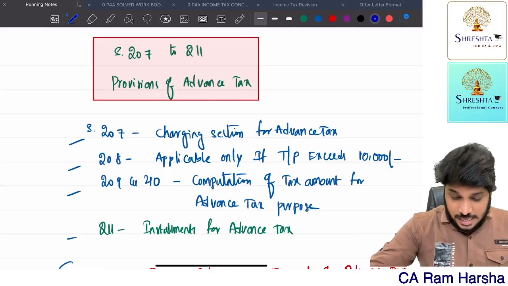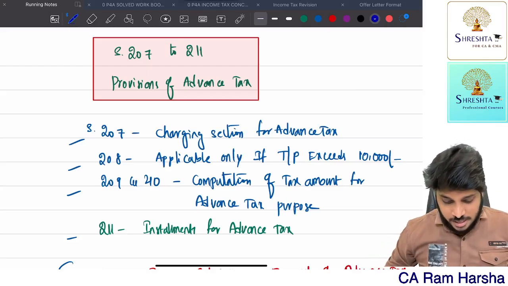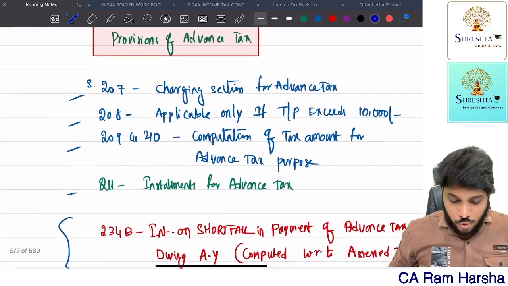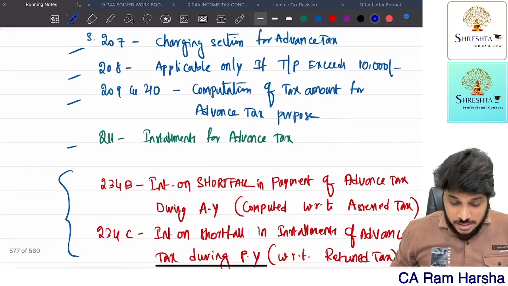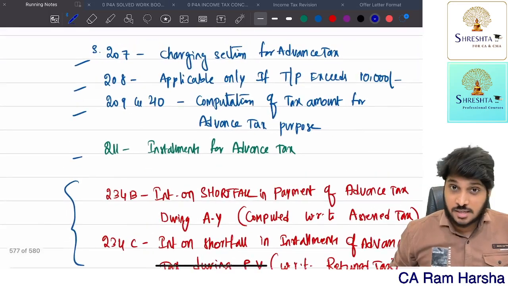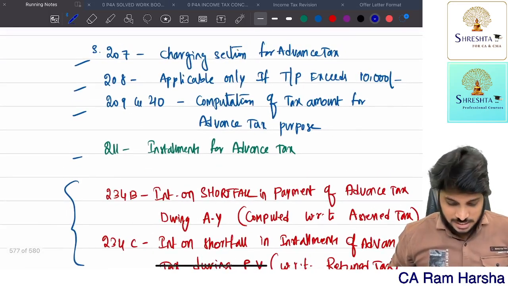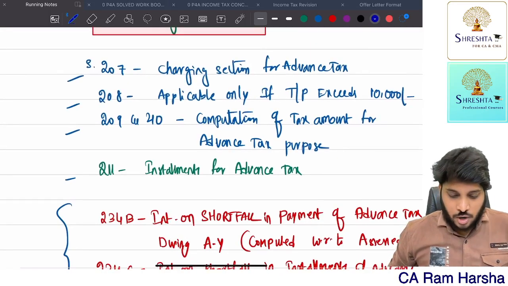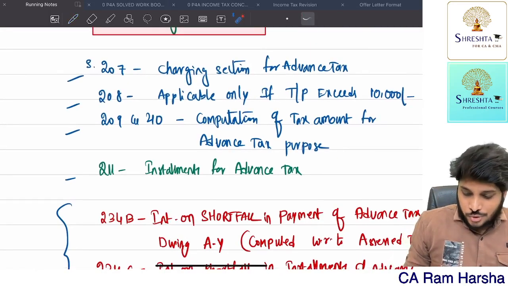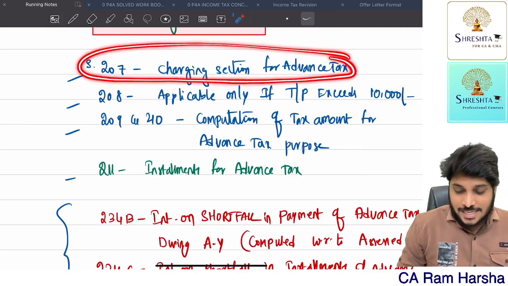Yes, let's continue the advance tax topic. So this is the overview of advance tax provisions. These are the various sections that deal with advance tax. Now, what are they? So 207, this is actually, I can say, the charging section.